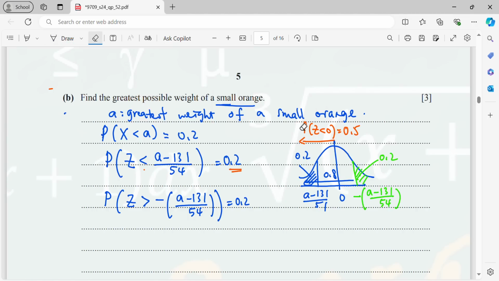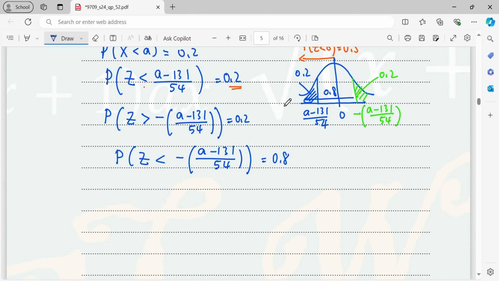Okay, so now here I will just write P(Z < negative of (A minus 131) over 54). That is 0.8. And now read the table.